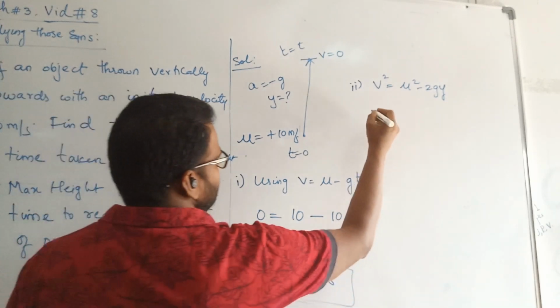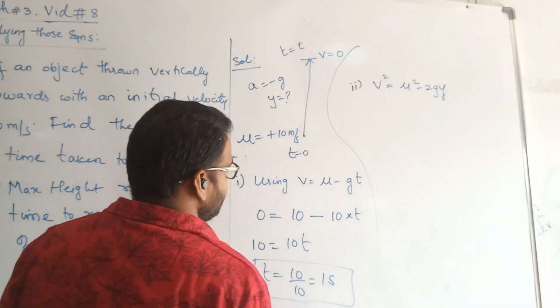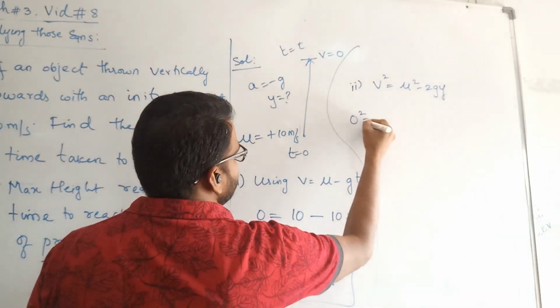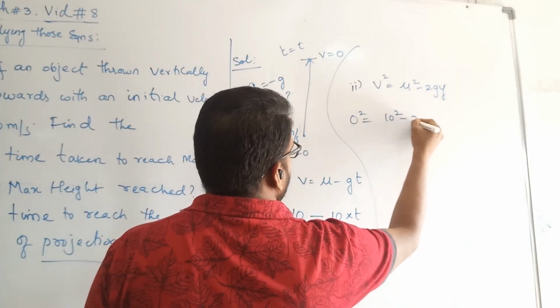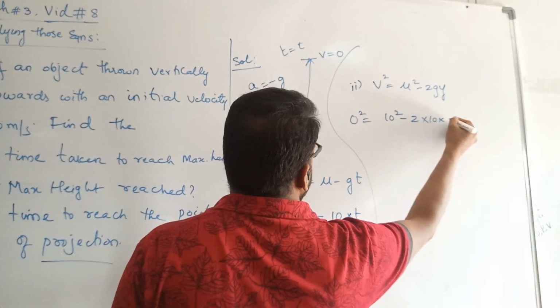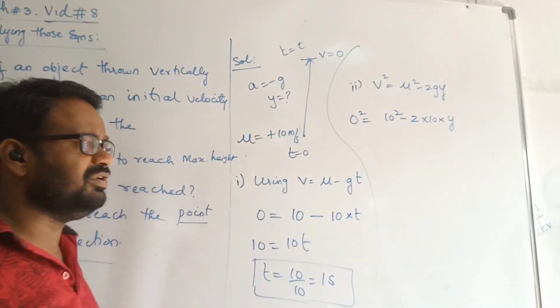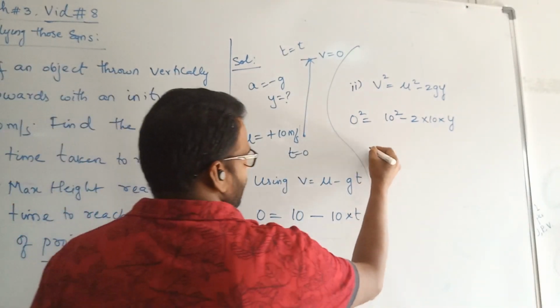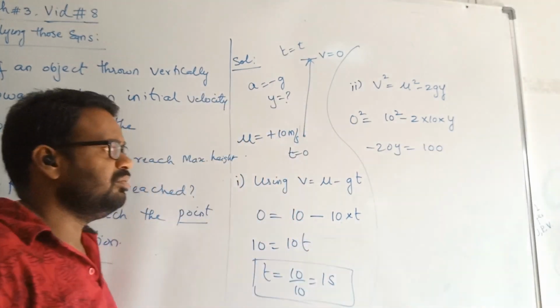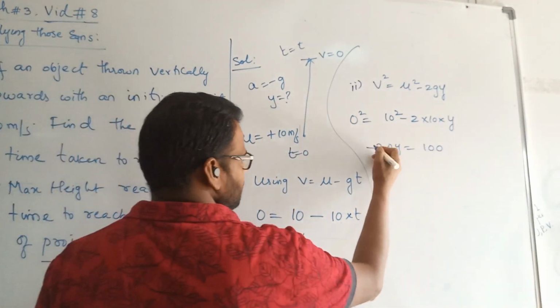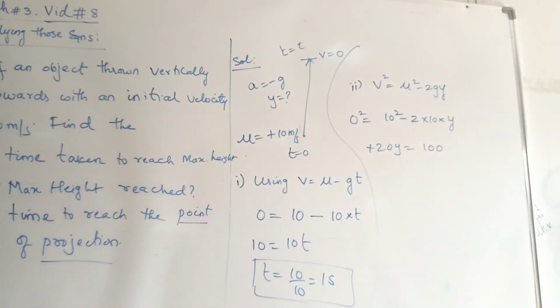Now substitute the values. What is it that we know? That is 0 square is equals to u square, 10 square, minus 2 into 10 into y. You need to find the value of y itself here. That is minus 20y is equals to 100. Sorry, if you take minus to this side, it becomes plus 20y. So 0 square plus 20y, that is 0 eliminated, 20y is equals to 100.